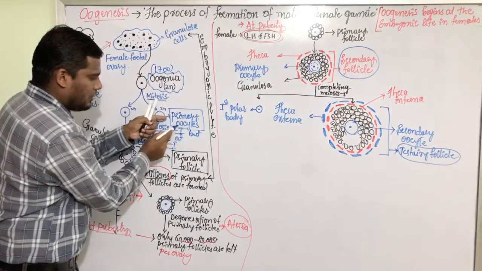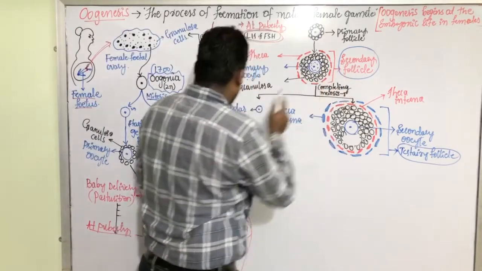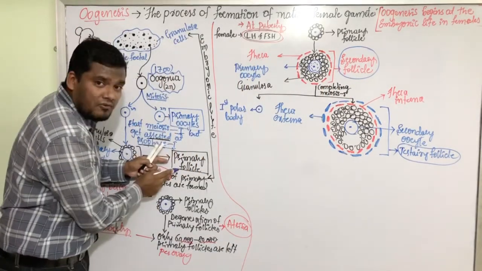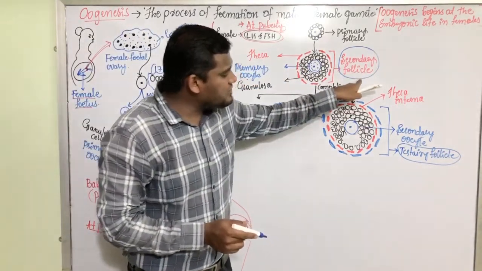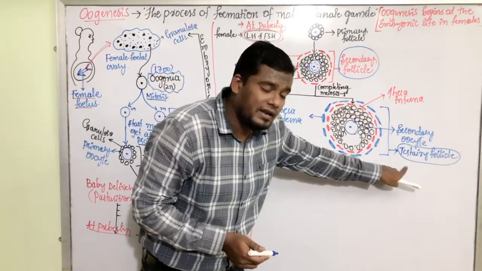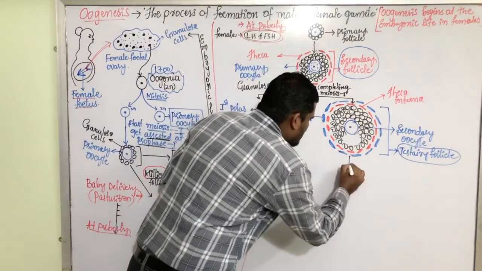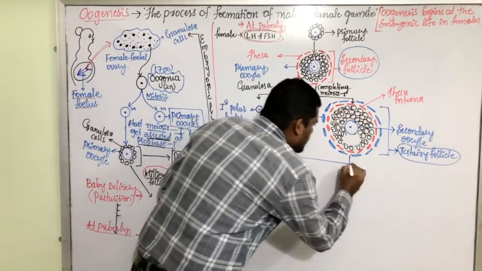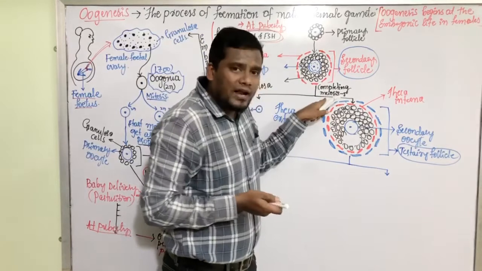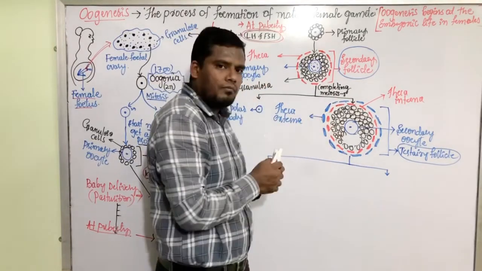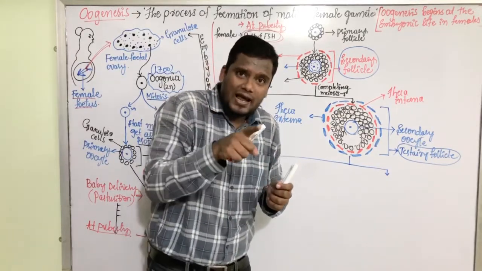Let us keep a track here. Oogonia get converted into primary oocytes. Primary oocytes get converted into primary follicles. From primary follicles, they are becoming secondary follicles. From secondary follicles, they are becoming tertiary follicles. In future, this cell will divide into two cells. That means here meiosis 1 is completed. As a result of that, two cells are formed. Meiosis, as I told earlier, has got two steps: meiosis 1 and meiosis 2.